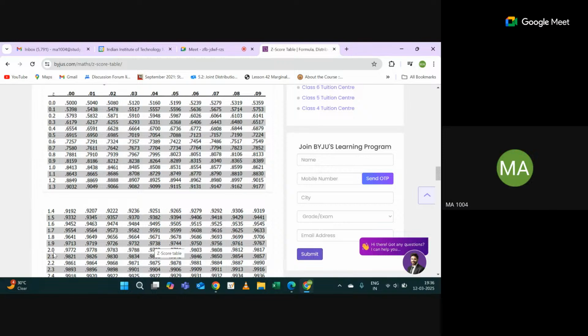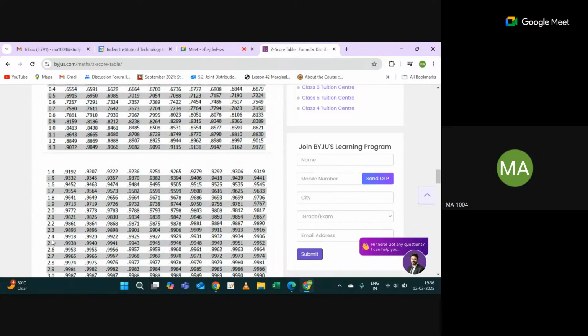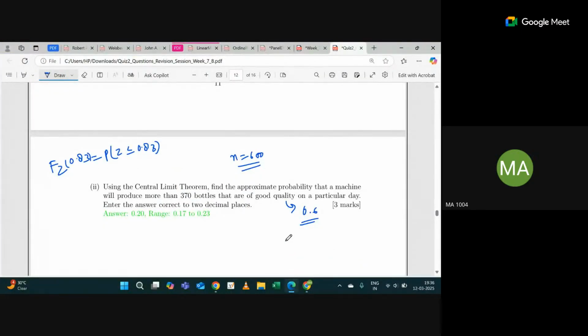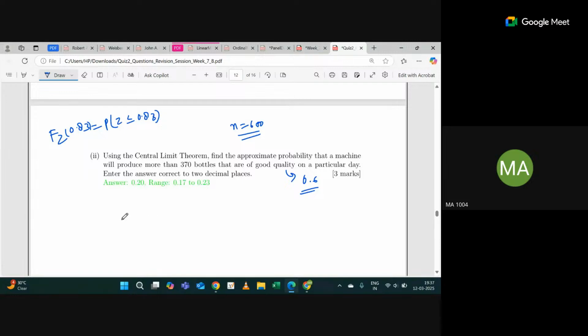So you can see it like this. If it is 2.41, then 2.4 is this and 1 is this, so 0.9920. Anyway, the values will be given to you. It's not like you have to see the table. Three to four values will be given, and you have to identify which values you are getting. Sounds good? So here we have to find the probability that the machine will produce more than 370 bottles. First of all, we need to calculate the mean.